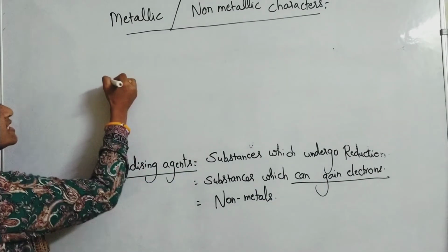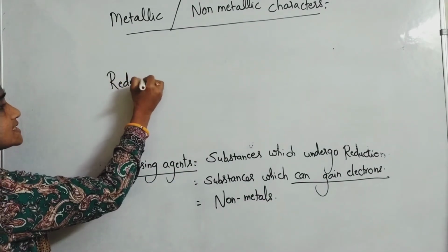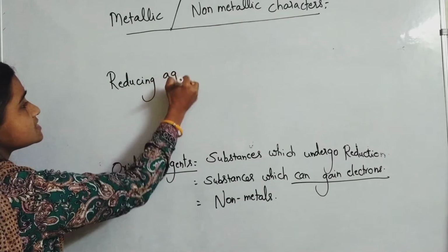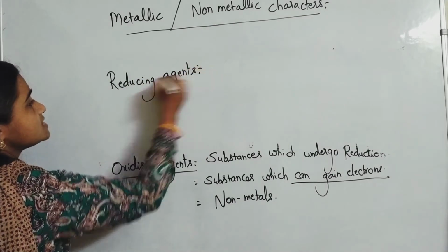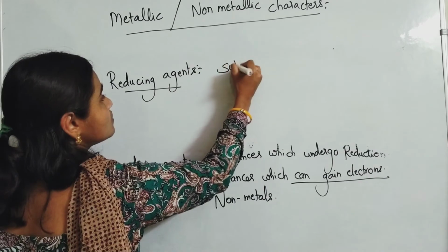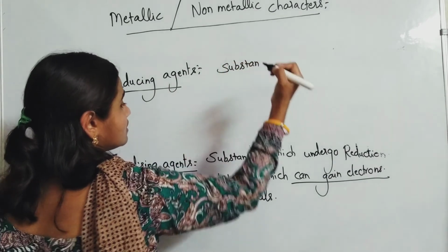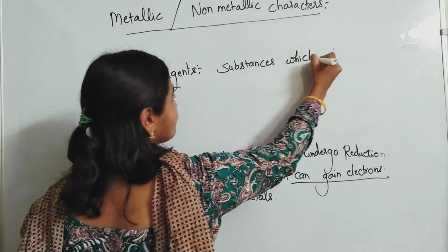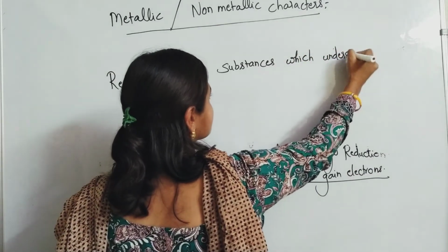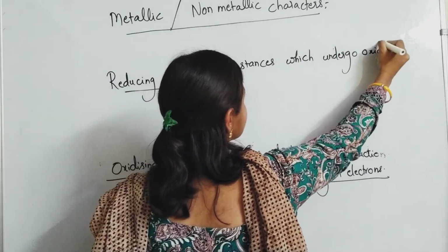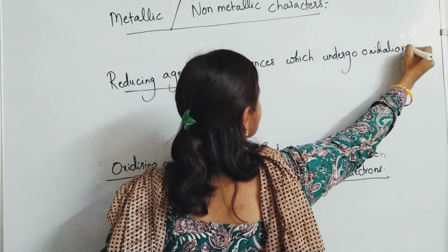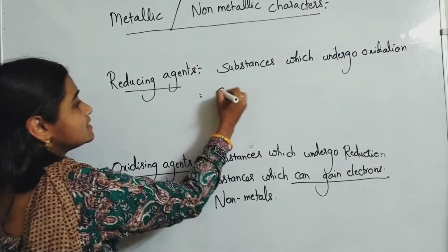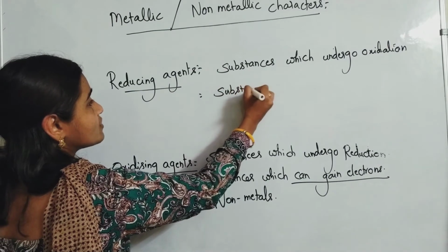Okay. Reducing agents are what? Metals. Reducing agents, what are reducing agents? Substances which undergo oxidation are called reducing agents. Okay, that means substances which lose electrons.